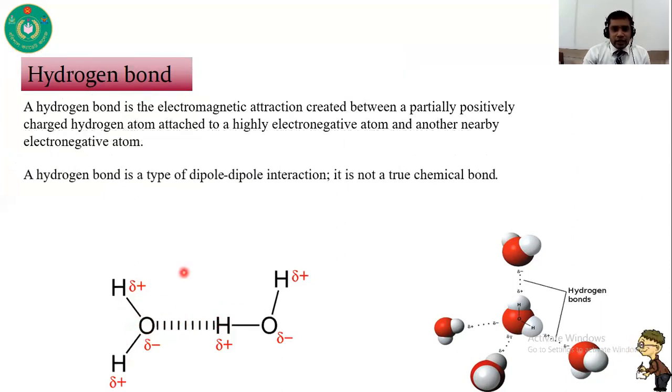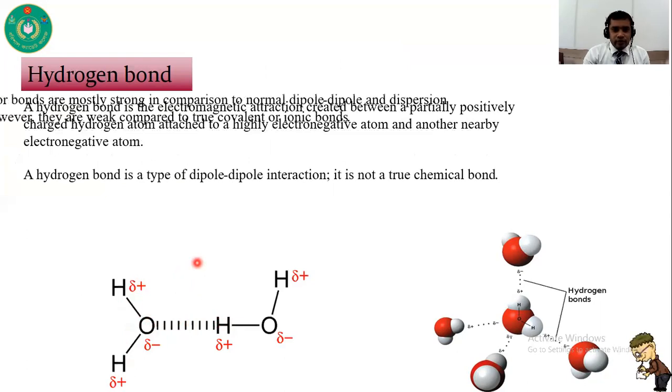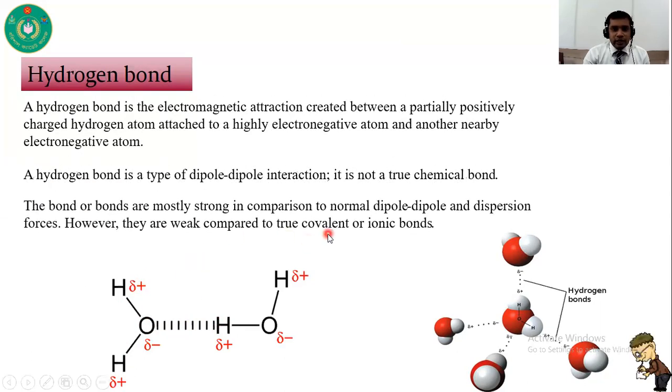And this is not actually a chemical bond. This bond is weak compared to covalent and ionic bonds. If I compare the strength, the hydrogen bond is weaker than covalent and ionic bonds.